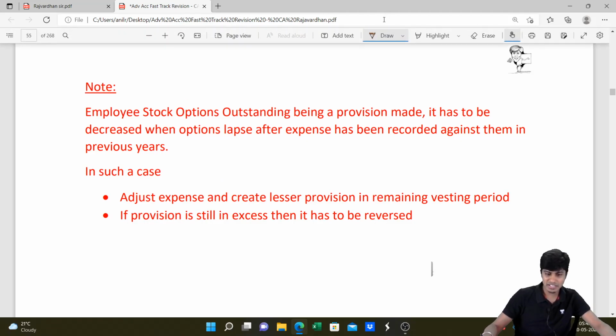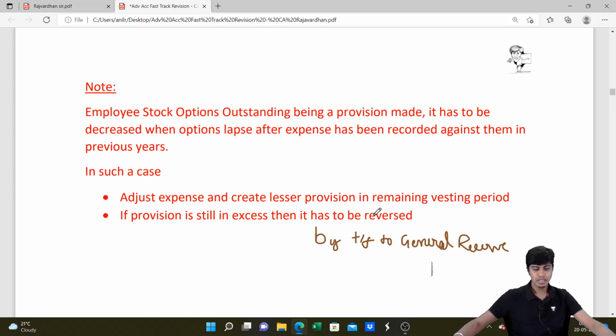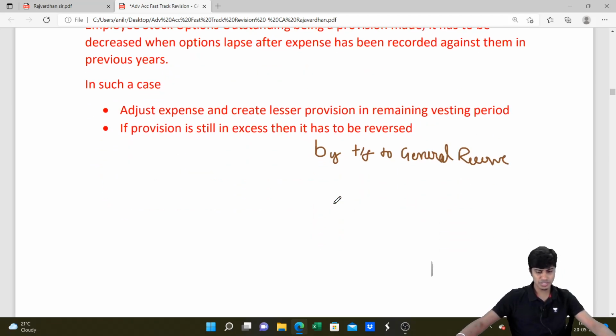We will reverse it by transferring to general reserve. Really hope that you guys understood whatever was just discussed.